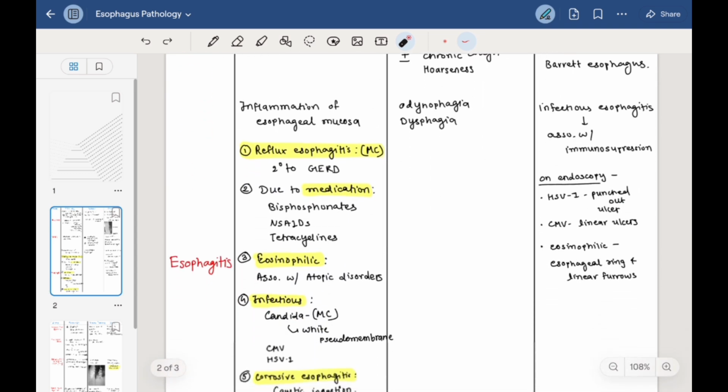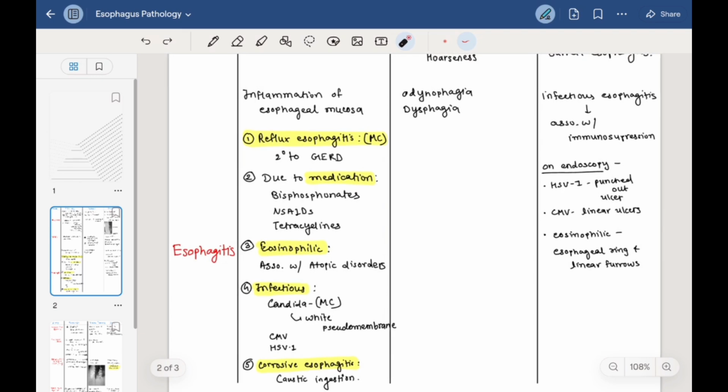Next we are going to talk about esophagitis. Esophagitis is basically inflammation of the esophageal mucosa. There are 5 types of esophagitis. First is reflux esophagitis, which is caused by GERD, and it is the most common type. Second is due to medications like bisphosphonates, NSAIDs or tetracyclines. Third is eosinophilic esophagitis, which is associated with atopic disorders. Fourth is infectious esophagitis, in which Candida infection is most common.